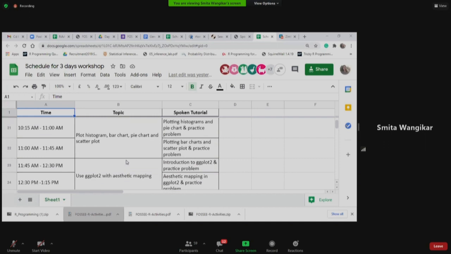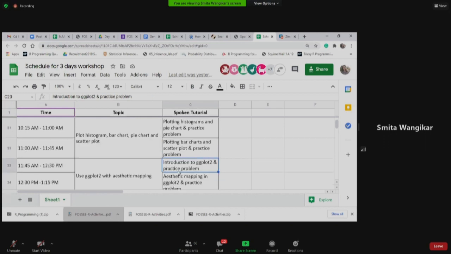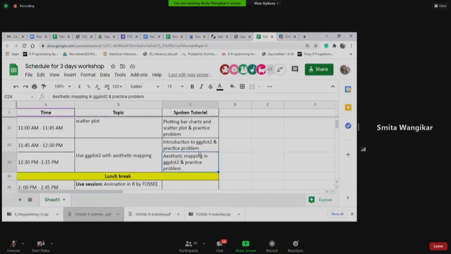Then we will start with plotting: the simple plot command used in R, which you can do with the spoken tutorial we have created for you. Then using ggplot, which will give you more options, even aesthetic mapping. These are the things you will be doing before lunch.